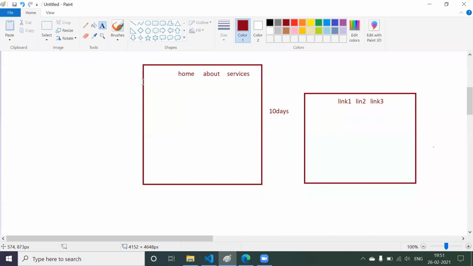For example, you are going to build this particular template, which is going to consist of home, about and service. Now reuse the same logic to build one more template. Instead of writing the same template, the same logic multiple times, just write it one time and just change the headings. Here you want home, so pass something in such a way that it becomes home, and pass something so that it becomes link. It means you are going to write less logic and it is going to take less time. And you are going to build your website dynamic.